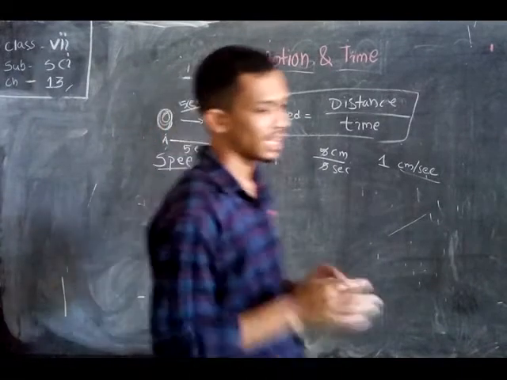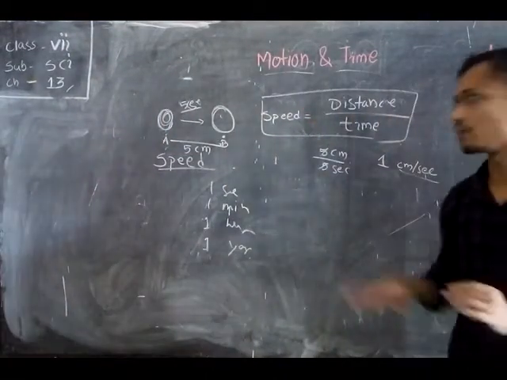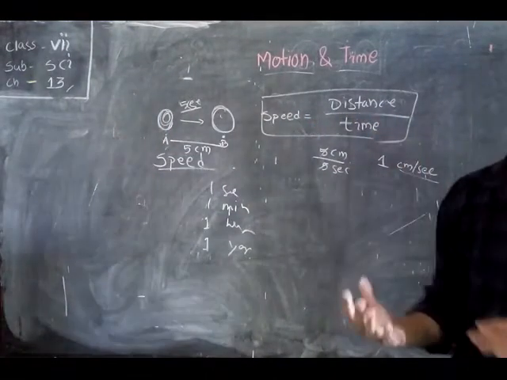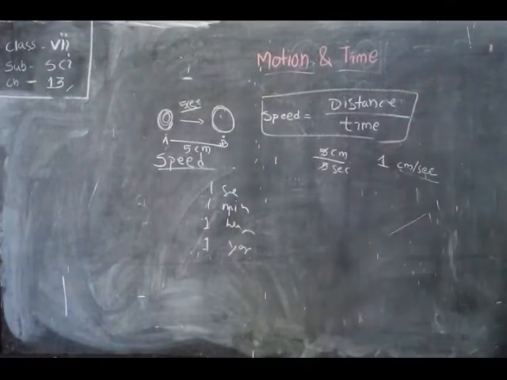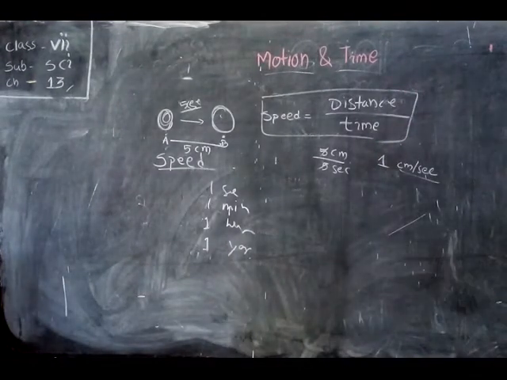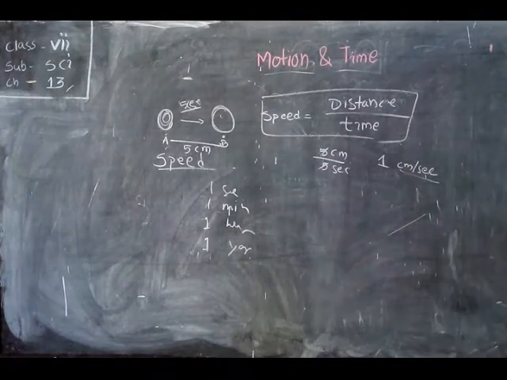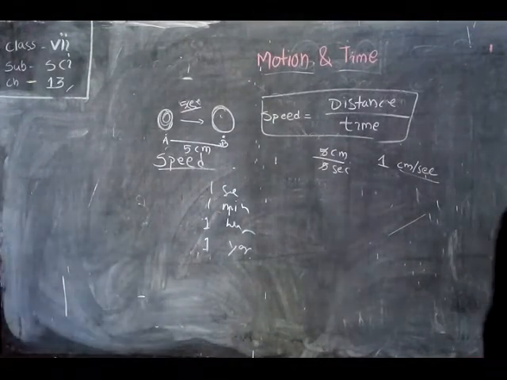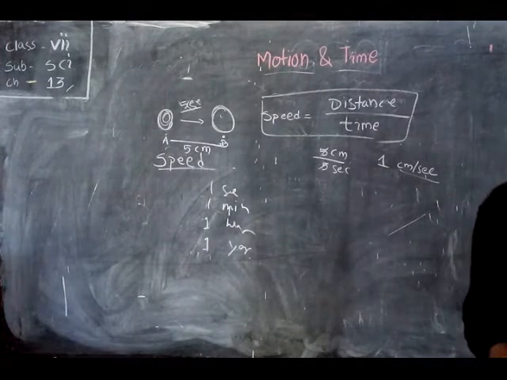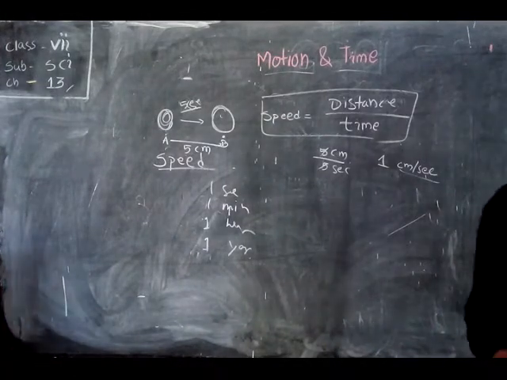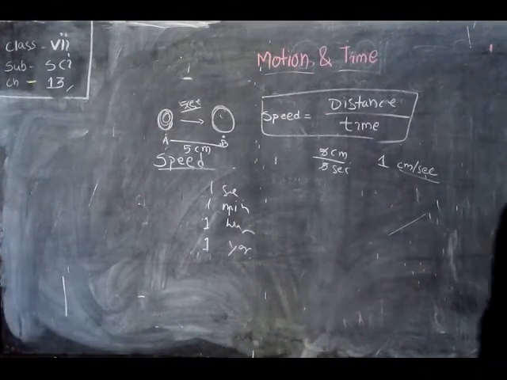Let's take an example to understand the process of finding speed briefly. The distance between two cities is 300 kilometers. A car takes 5 hours to cover the distance.